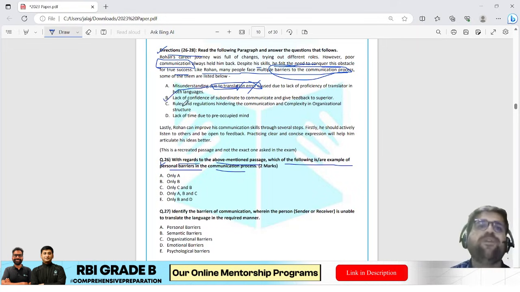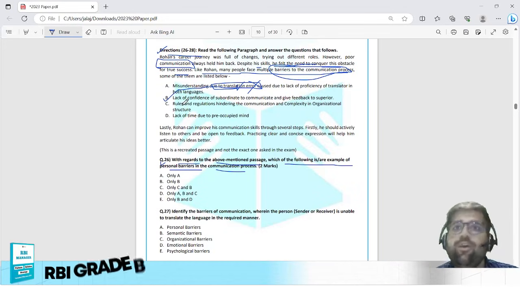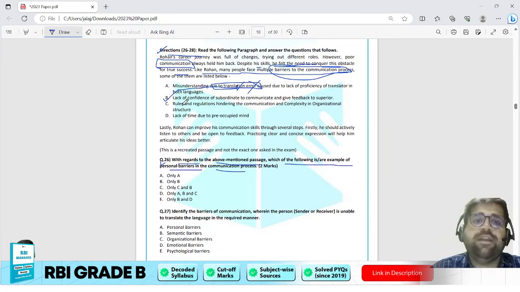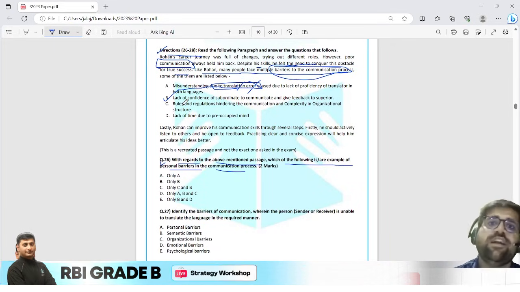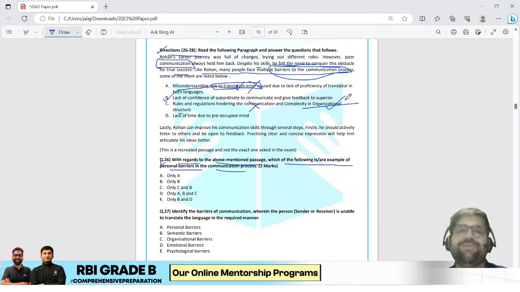This is an example of personal barrier. Why? Because it is related to the personal attribute of the subordinate. Okay, so this is an example of your personal barrier. Statement C: rules and regulation hindering the communication and complexity in organizational structure. Now this is specifically not a personal barrier because it is a kind of organizational barrier.